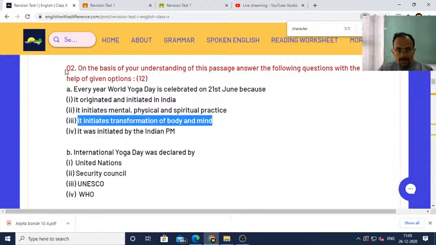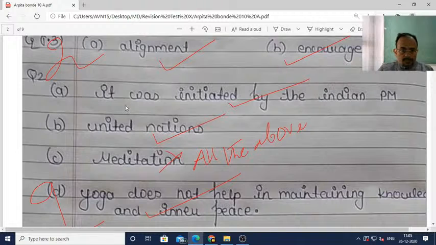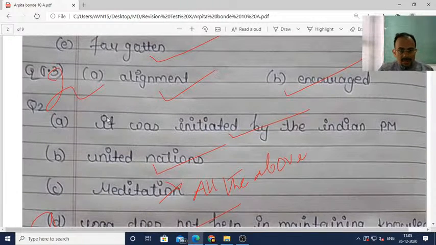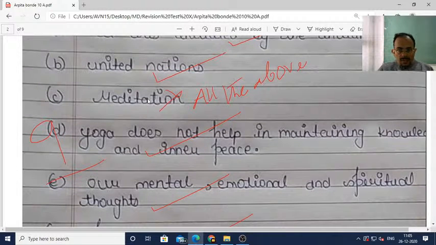Then question number 2a, third is the answer. So question number 2a third, and then the whole sentence you have to write. Here you can see the student has failed to write this. See here 1 2 3, nothing is written here. Here also B, which option is correct, 1 or 2, it is not given here. And here the answer is all of the above.